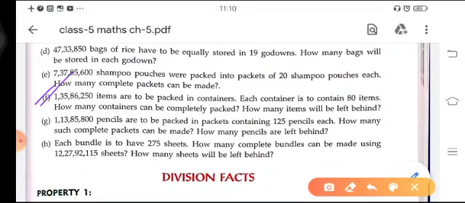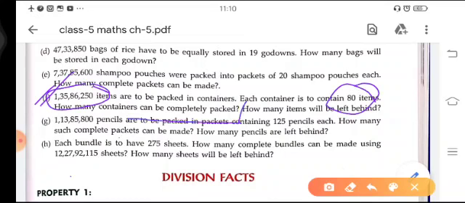Here a question is given to you: 1,35,86,250 items are to be packed in containers. Okay, you have to pack these items in containers, and in each container you can put only 80 items. Then they are asking how many containers can be completely packed.